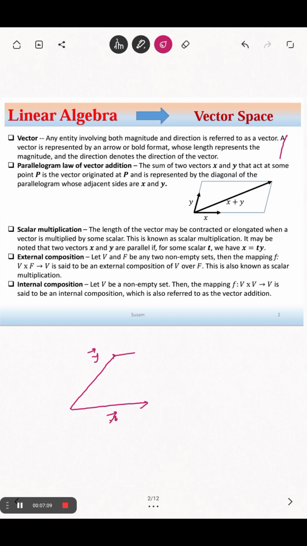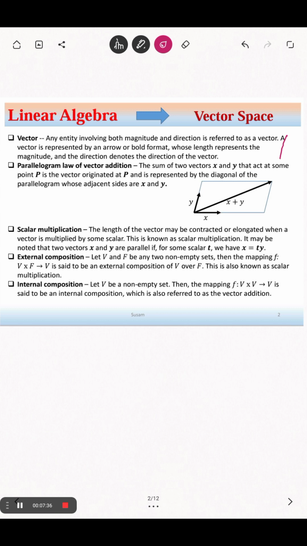Since it is named parallelogram, let me first draw a parallelogram. I am very bad at drawing, so please forgive me. This is the diagram. The parallelogram law states that if x and y are these two vectors, then their resultant, that is x plus y, is given by the diagonal of the parallelogram. That's why the term parallelogram comes into the picture.